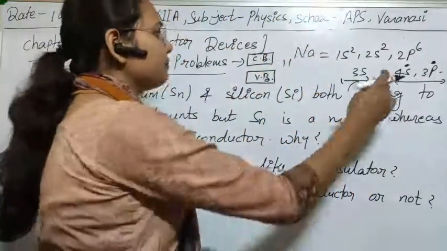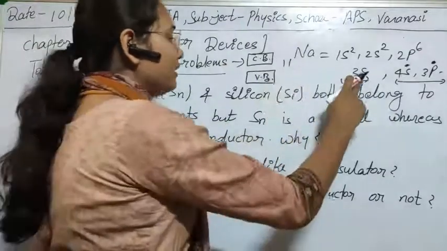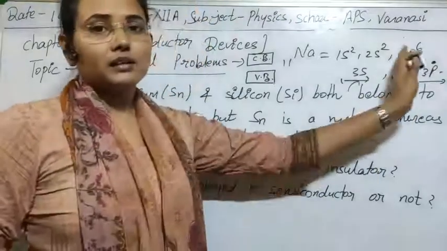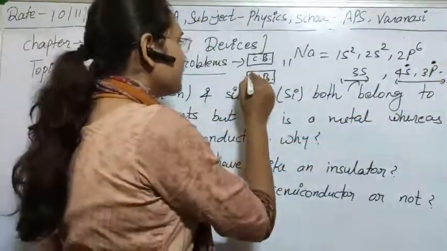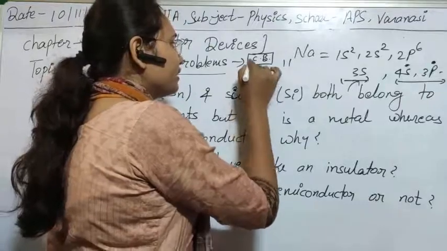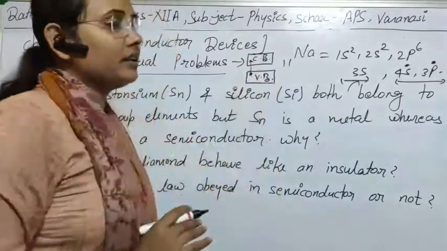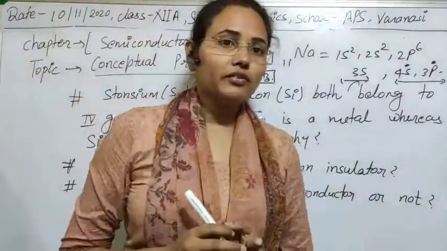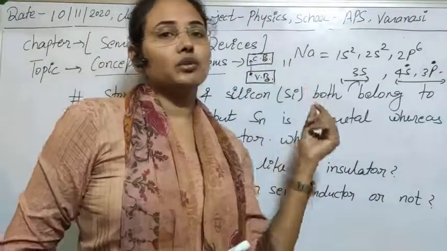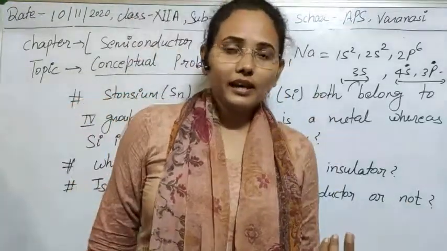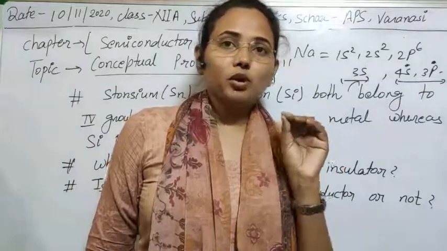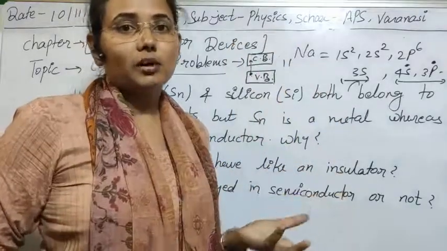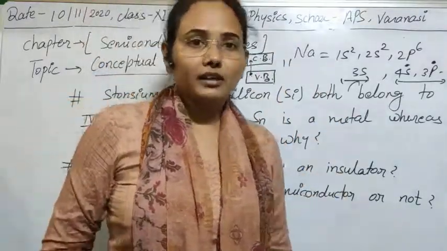So the reason is simple. In case of solids, we explain that conduction is possible when the electron is excited to the other excited states. In other words, if an electron jumps from the valence band to the conduction band, then there is the possibility of conduction. If the jumping from valence to conduction is easy, then its conductivity is very high. On the application of a small amount of energy, if a valence electron jumps into the conduction band, then conduction is very easily obtained. This is the property of a conductor.